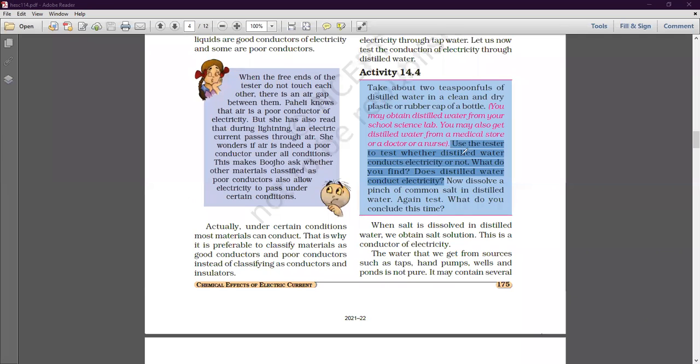There will be no deflection. That means distilled water is a poor conductor of electricity. Now some students will ask why it is a poor conductor of electricity. Because distilled water is the purest form of water. It does not have any impurities like salts or ions. That's why it does not allow electricity to flow through it. That's why distilled water is a poor or bad conductor of electricity.